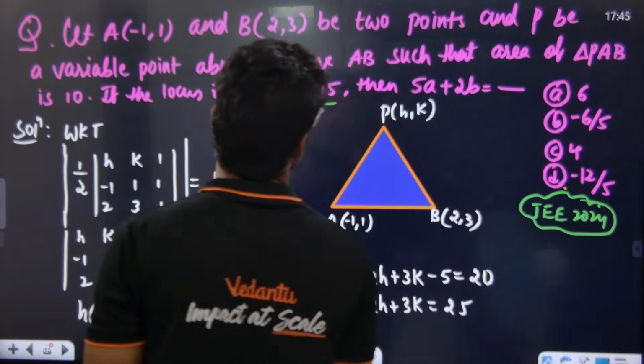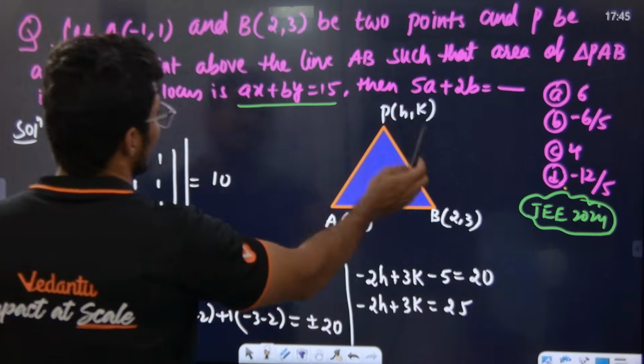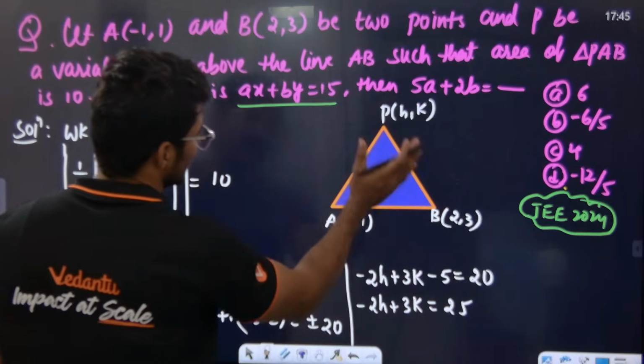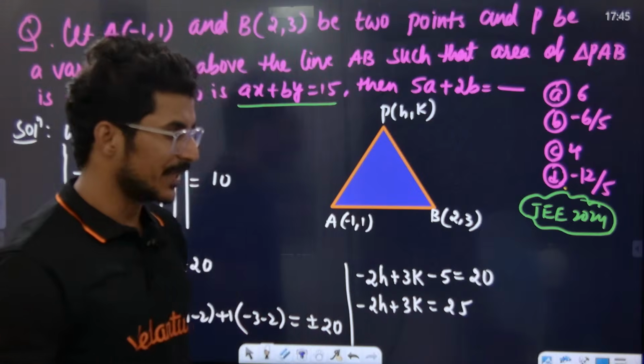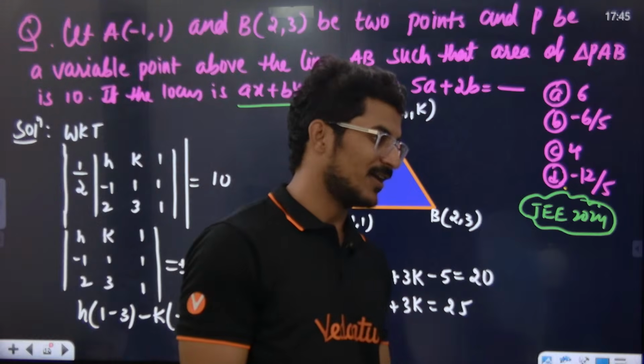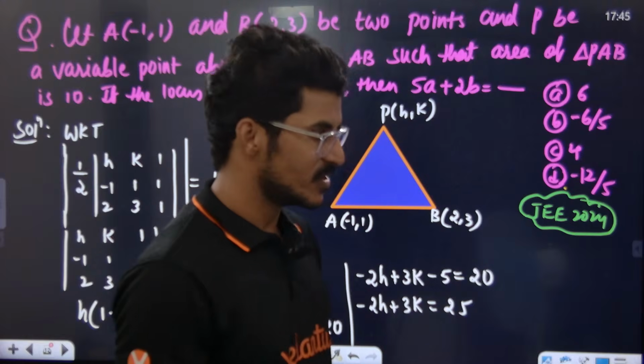A and B will be 2 points. P be a variable point above the line AB. Okay, P is basically above the line AB. So we are taking plus 20.